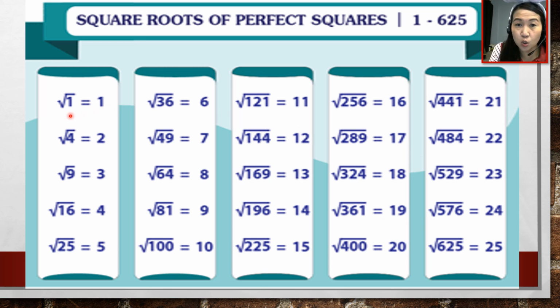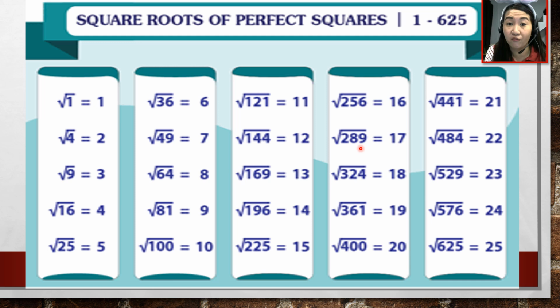They are called perfect squares because there is a number that can be multiplied twice by itself that will give us the following answers. So for example, the square root of 1 is 1. What is the number that you can multiply twice by itself that will give you 1? Of course, it's 1. Okay, let's try to look here.